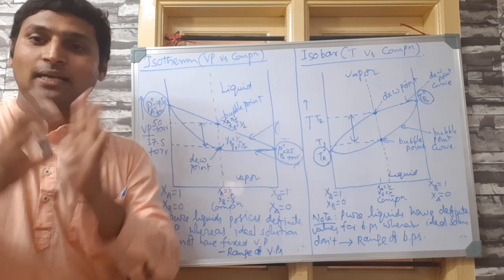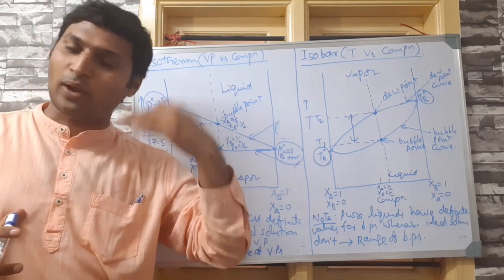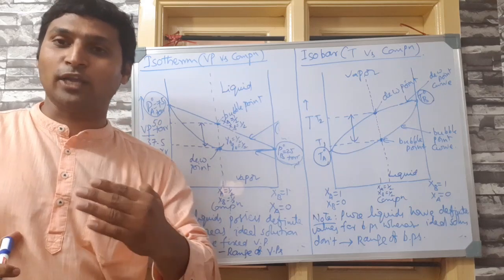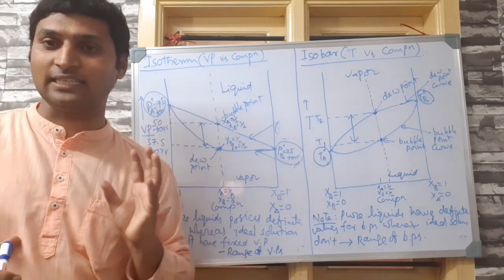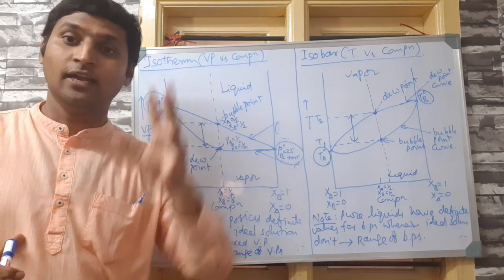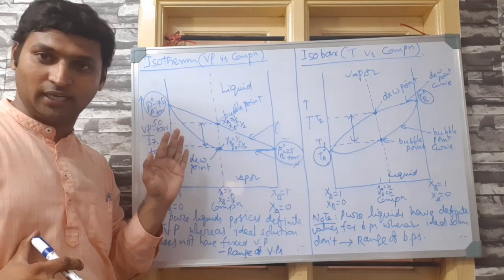So I'll quickly sum up what we have done so far. See, the problem we have solved, how I have solved the problem, you have understood. How I used Raoult's law and Dalton's law of partial pressure to solve the questions that he has asked, you have understood. From that, what conclusion I have made, that is more important.